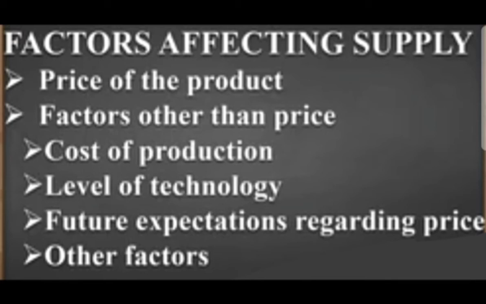So this is the situation, and you need to write it as factors affecting supply, students. In that, the first 2 points are price of the product and factors other than the price, and factors other than the price involve 4 points. So the next topic we'll do is the individual supply and the market supply.